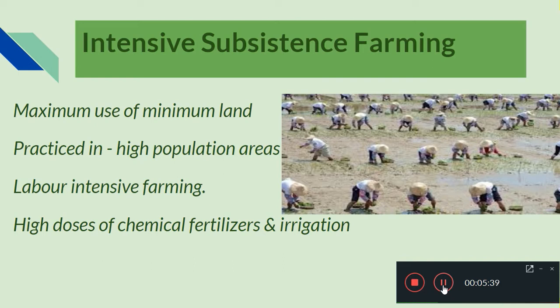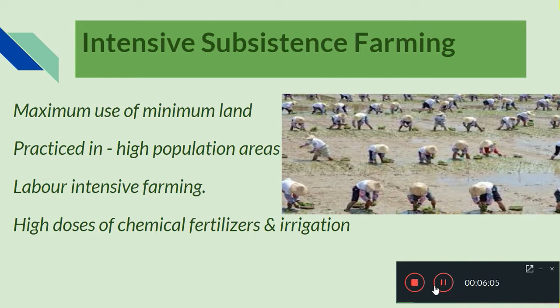For irrigation, they were mainly depending only on monsoon rainfall, but here in intensive subsistence farming, irrigation facilities will be there, like motor pipes, which they will use. And this is also cultivating minimum land, but they are maximally utilizing that. That is a major difference. And this type of farming is mainly practiced in high population density areas.